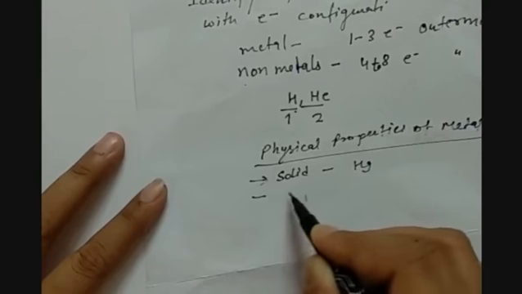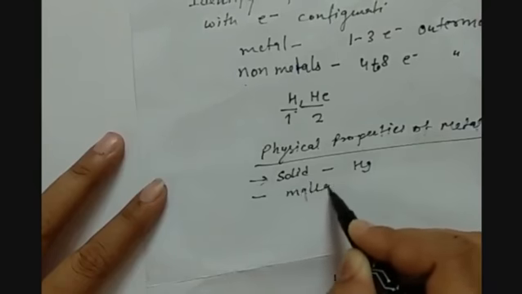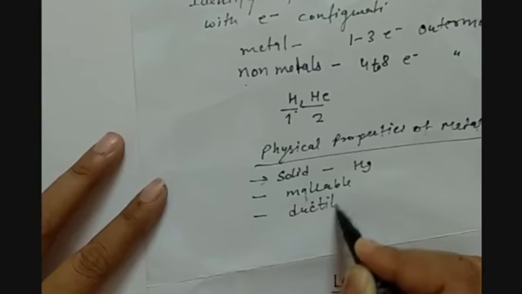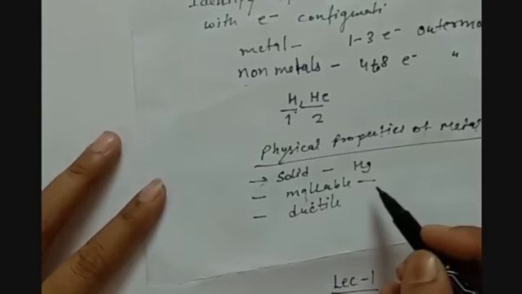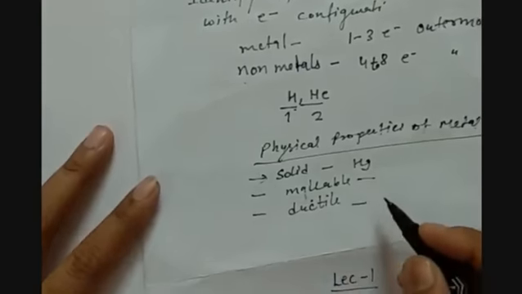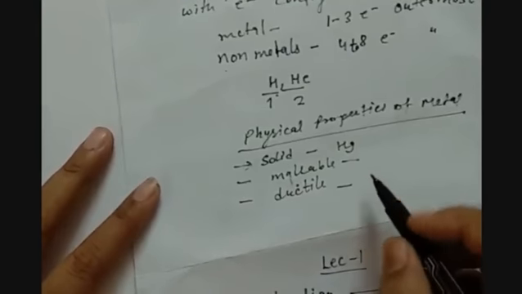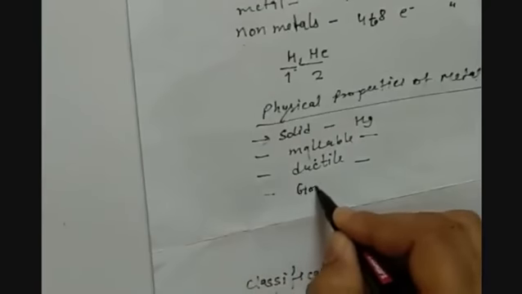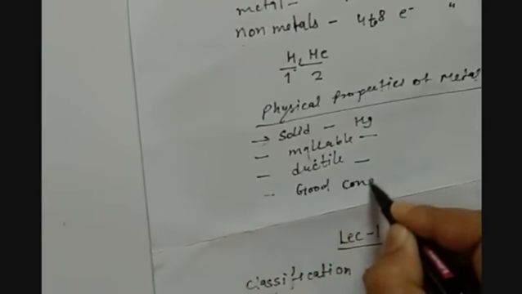Then they are malleable and ductile. Malleable means they can be beaten into sheets. Ductile means they can be drawn into wires. For example, copper, gold, silver. They are good conductors of heat and electricity.